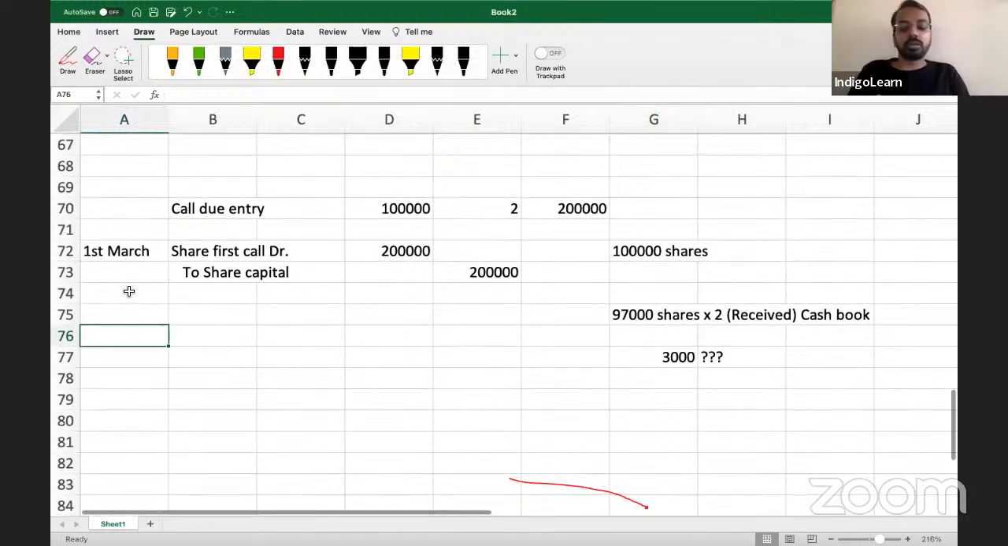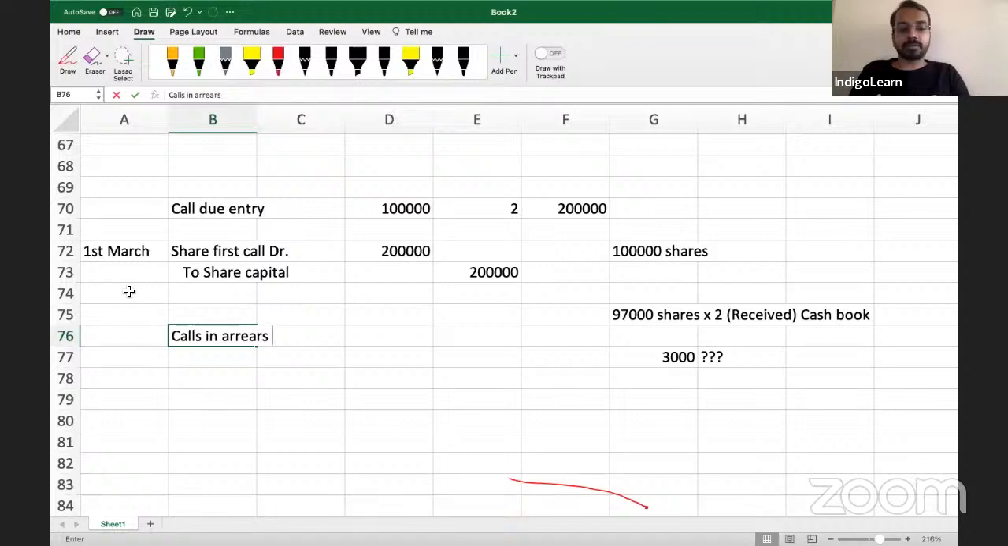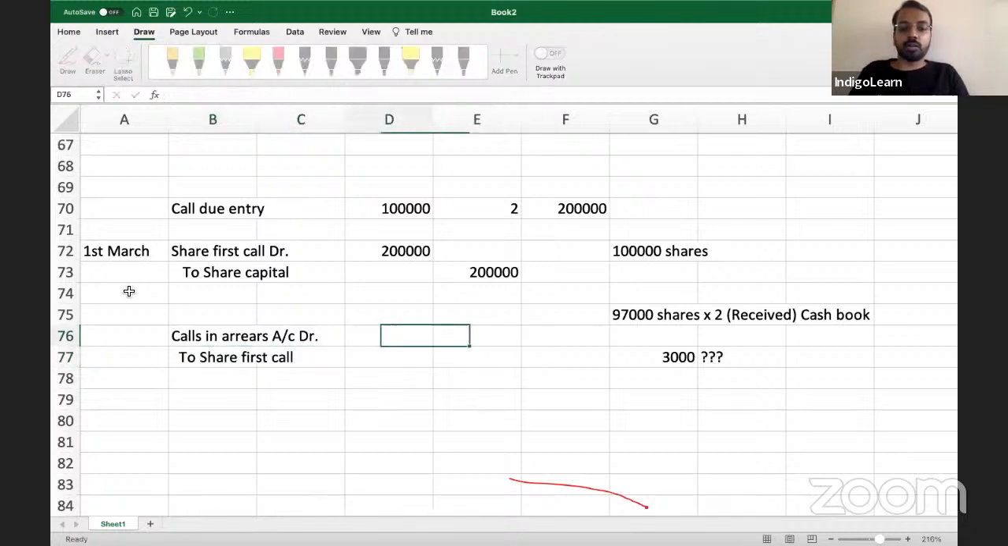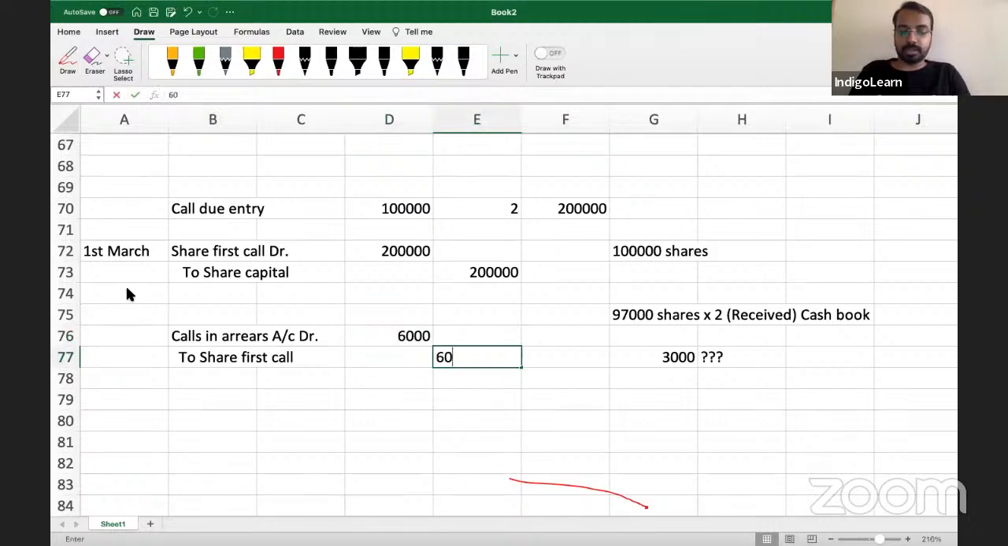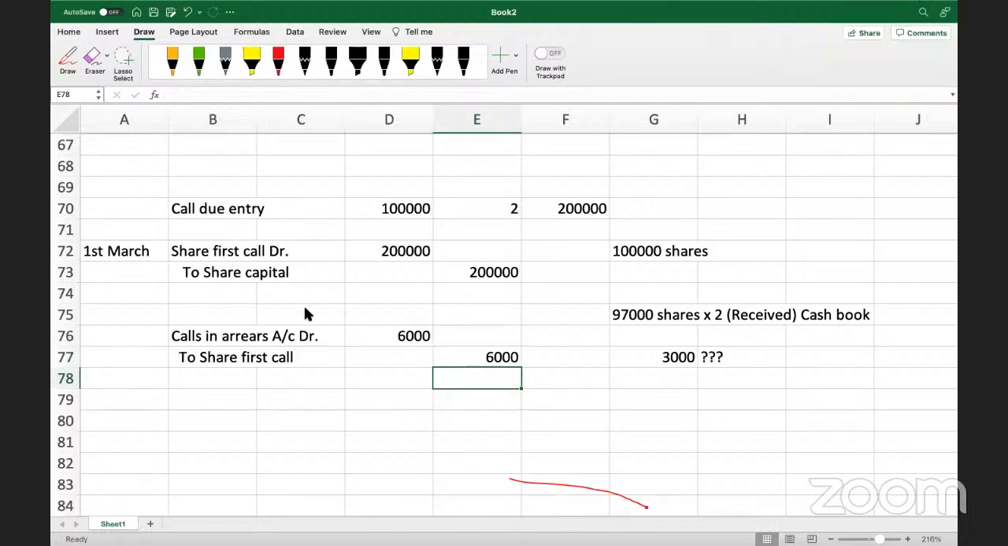So calls in arrears account debit to share first call, 3,000 into 2, which is 6,000 and 6,000. Are we clear? Yes, sir.